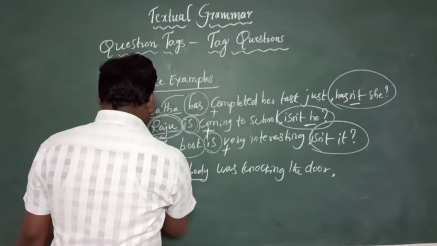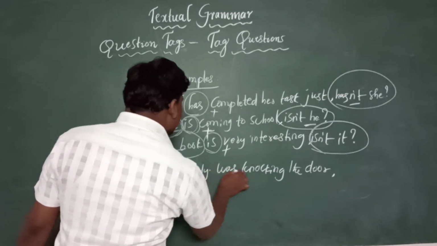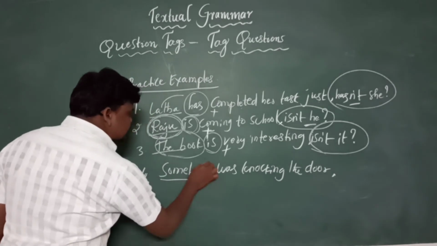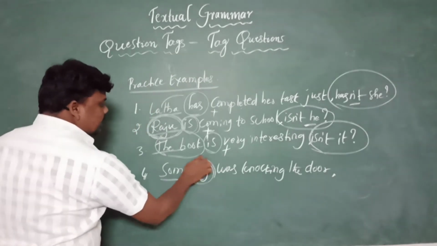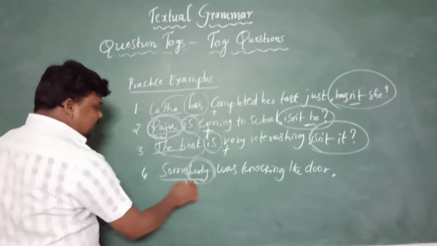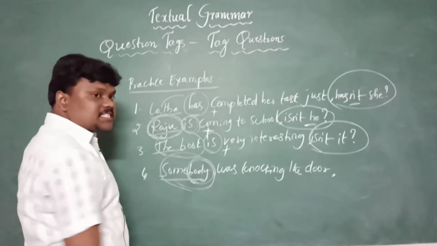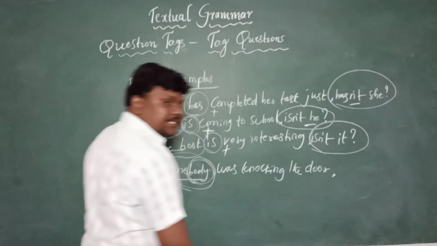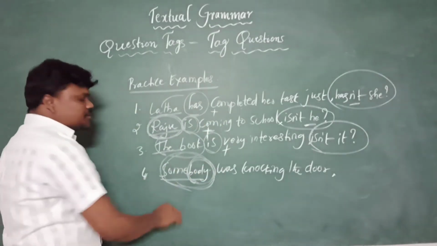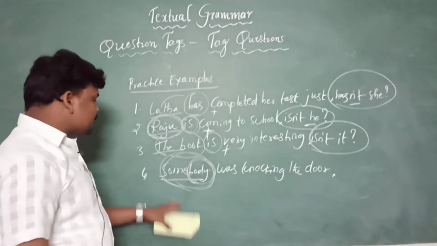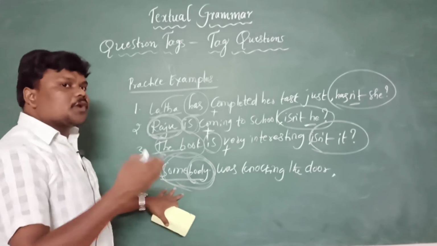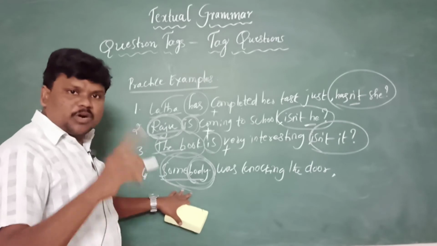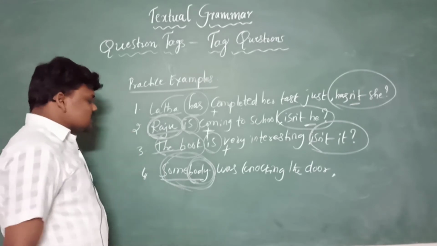Right. Next, the fourth one: Somebody was knocking the door. Here, if any sentence starts with 'somebody', S-O-M-E-B-O-D-Y, it conveys the meaning of plural, that is 'they', because we don't know who he is. Somebody conveys the meaning of plural. If it is 'someone', it is only one, right?